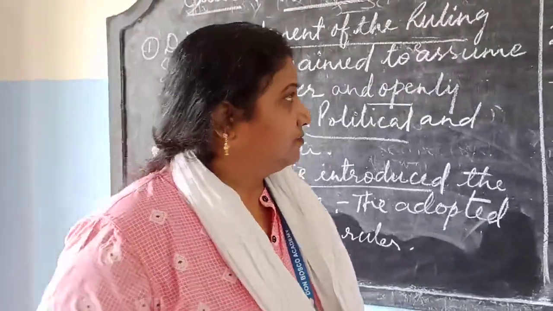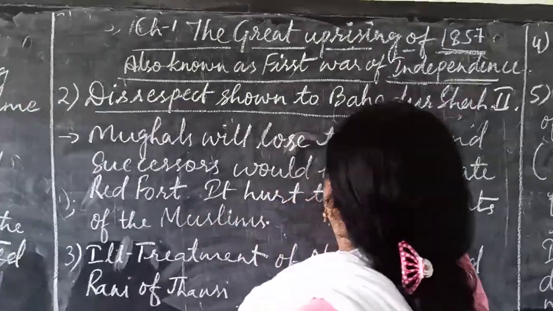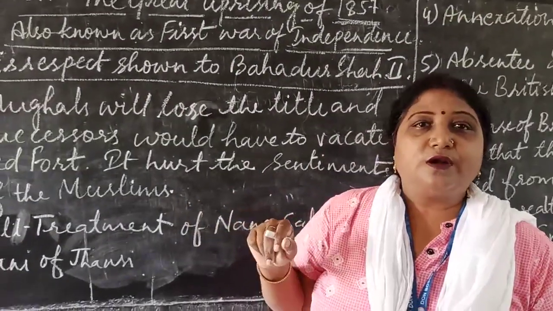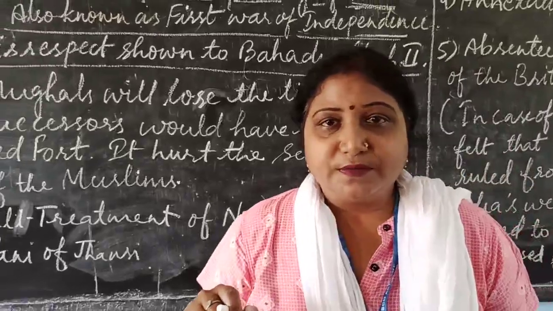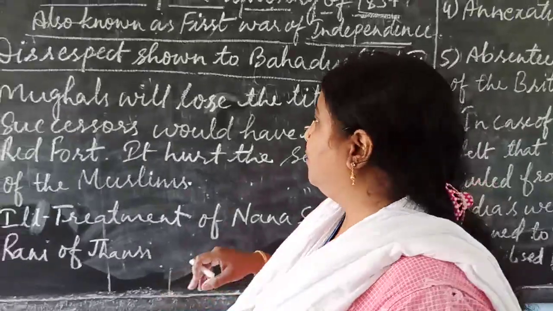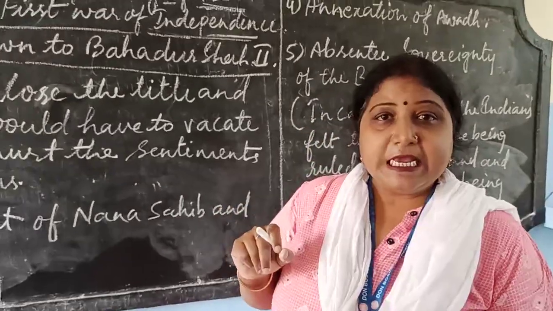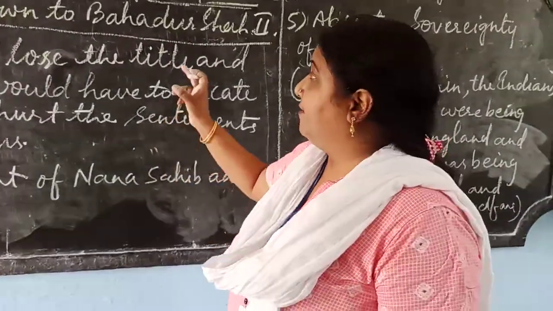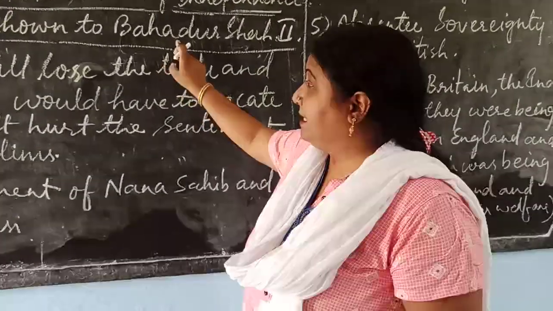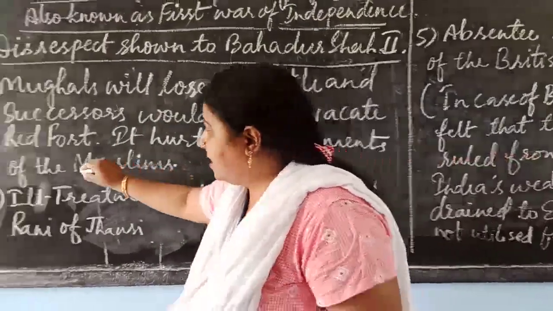Next cause: disrespect shown to Bahadur Shah II. Who was Bahadur Shah II? He was the last Mughal ruler. And disrespect was shown to him. What was the disrespect? The British East India Company said that after the death of Bahadur Shah II, his successors would have to vacate the Red Fort.